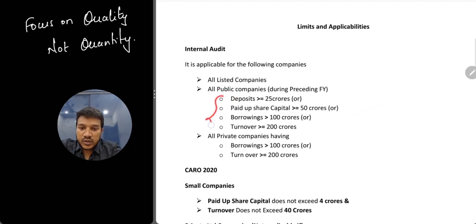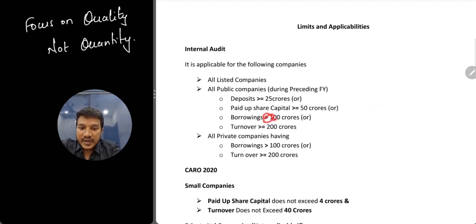Public companies, there are 4 things. Okay, first one is 25 crores, 50 crores, 100 crores and 200 crores. Let's understand. First, deposits greater than or equal to 25 crores. See, even if it is 25 crores, internal audit is applicable. Paid up share capital, again greater than or equal to, even if it is 50 crores, internal audit is applicable.